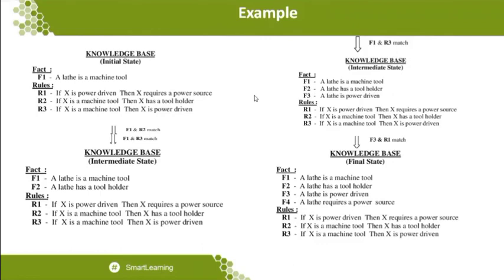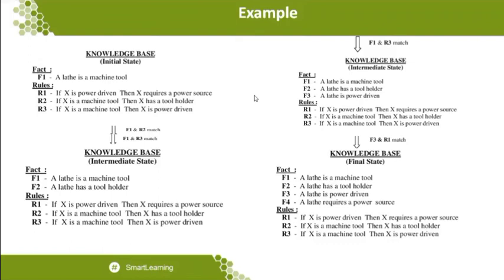So what is the next stage? We just identified that fact 1 matches with rule number 2 as well as rule number 3. Because of rule number 2, I identified the new fact F2, a lathe has a tool holder. Now go to rule number 3. What is rule number 3? If X is a machine tool, then X is power driven. So I can write that statement. So F1, F2, F3, three facts are available. When these three facts are added, it is possible to derive new facts.